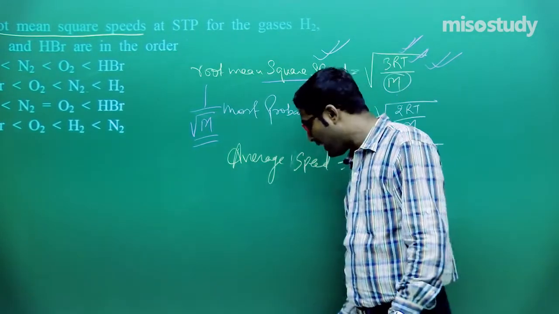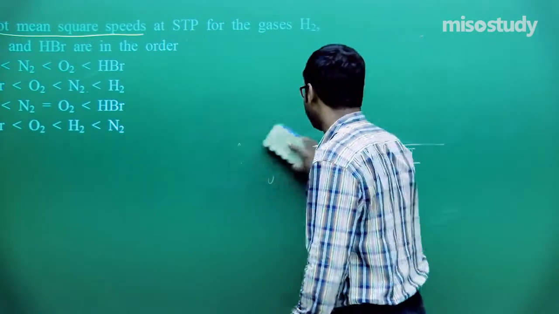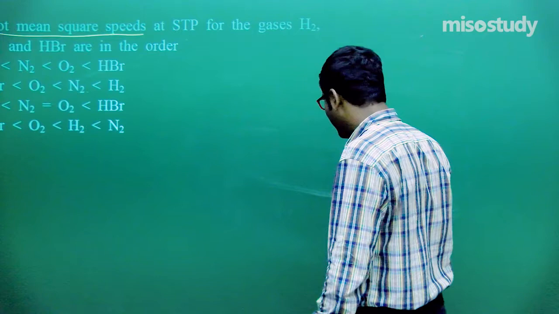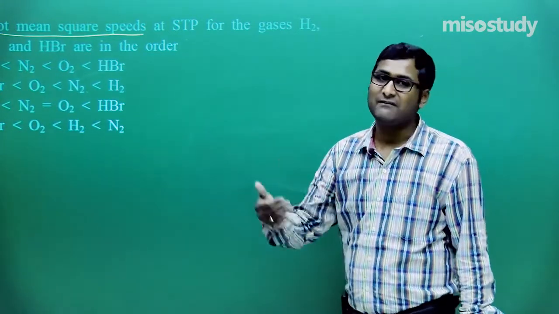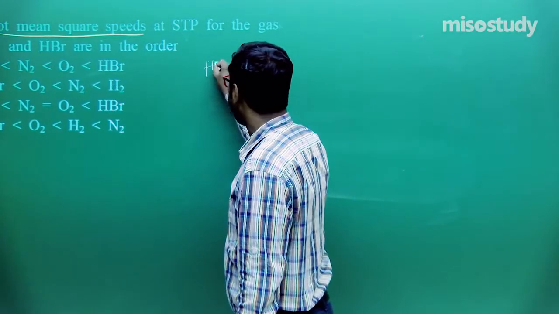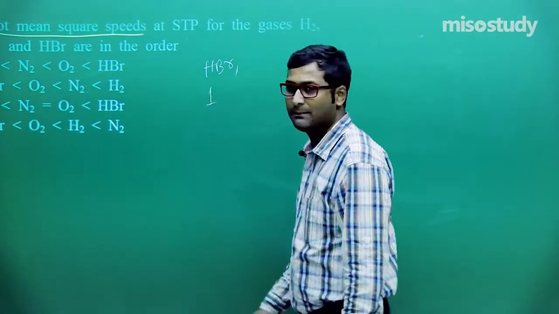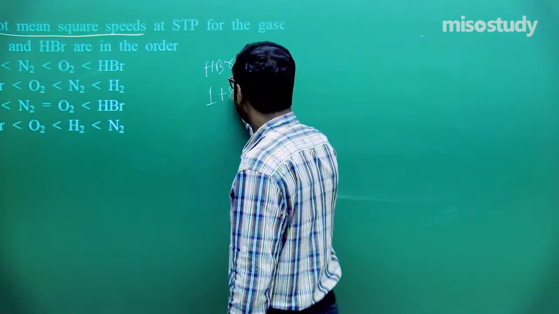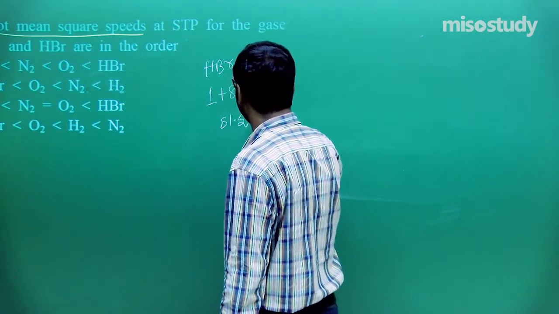Clear to you? Now tell me, which molecule has high molecular mass? If high molecular mass, then it will have a lower value of root mean square velocity. If I talk about HBr, hydrogen has atomic mass 1 and bromine around 80.5, so around 81.5.